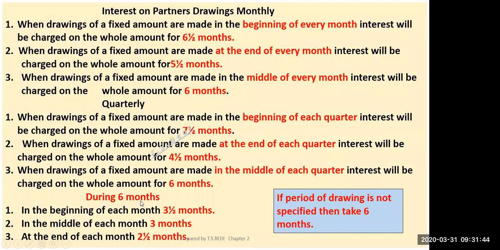First drawings are made on 1st April, then 1st May, then 1st June, then 1st July, then 1st August, then 1st September. So they have been drawn for only 6 months. Clear? And if in the middle, it means 15th April, 15th May, 15th June, 15th July, 15th August, 15th September. So like this.